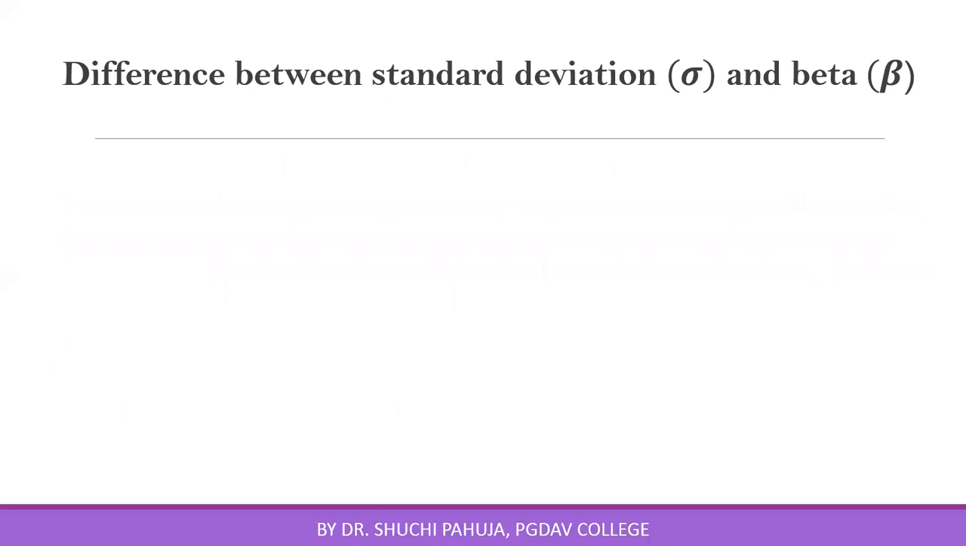You can see the difference between standard deviation and beta. Standard deviation is an indicator of total risk on the security or portfolio. Beta shows only systematic risk. You know, total risk is equal to unsystematic risk plus systematic risk. So standard deviation shows total risk, but beta shows only systematic risk. Standard deviation is nothing but variability in return. Beta is nothing but responsiveness of security or portfolio returns to changes in market return.